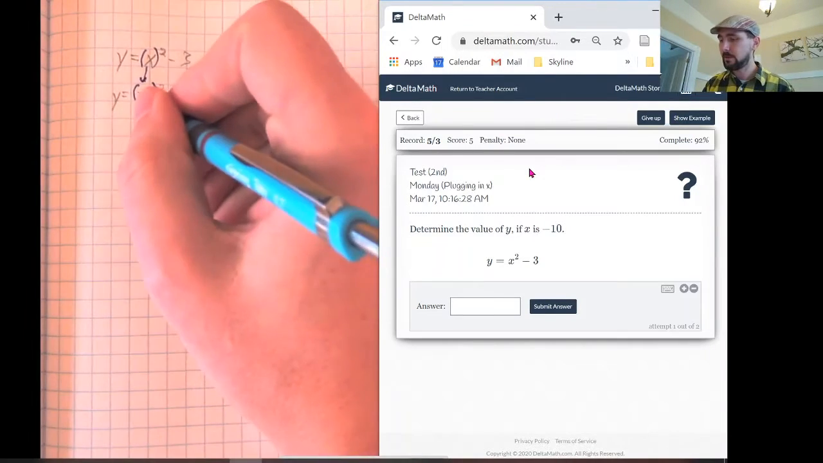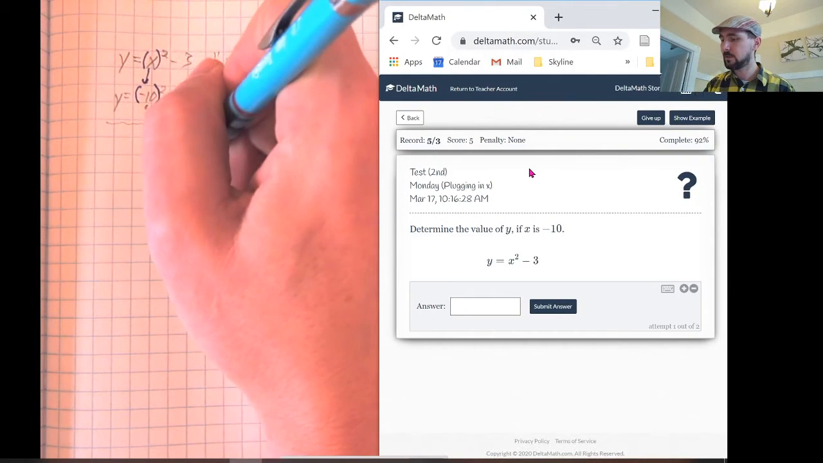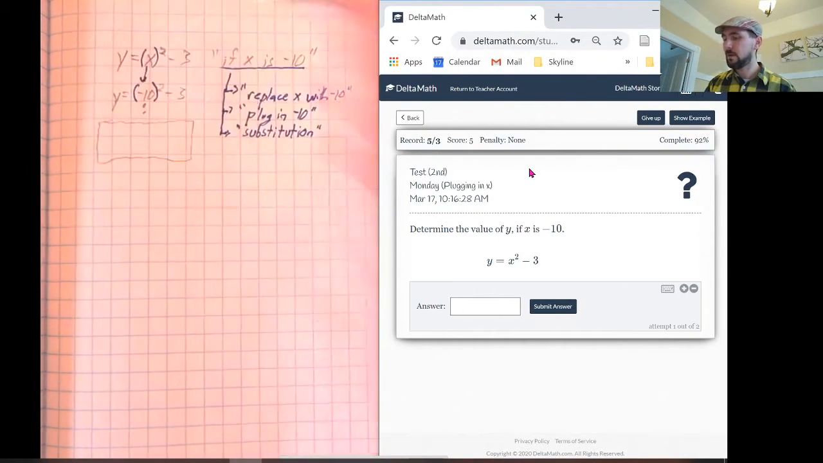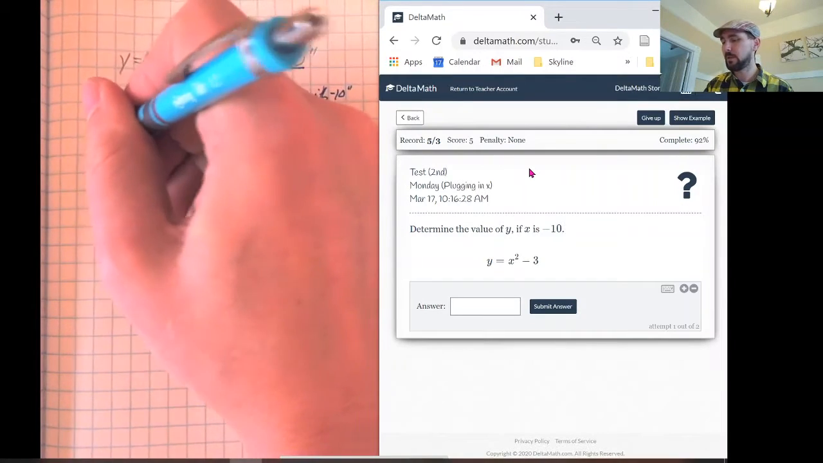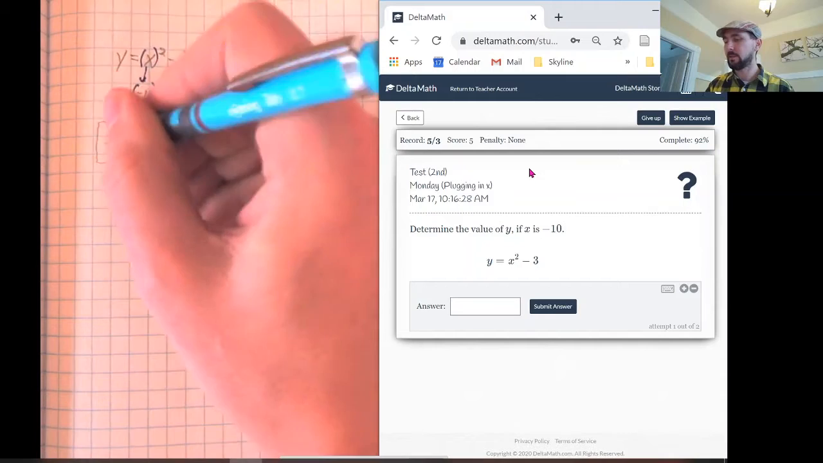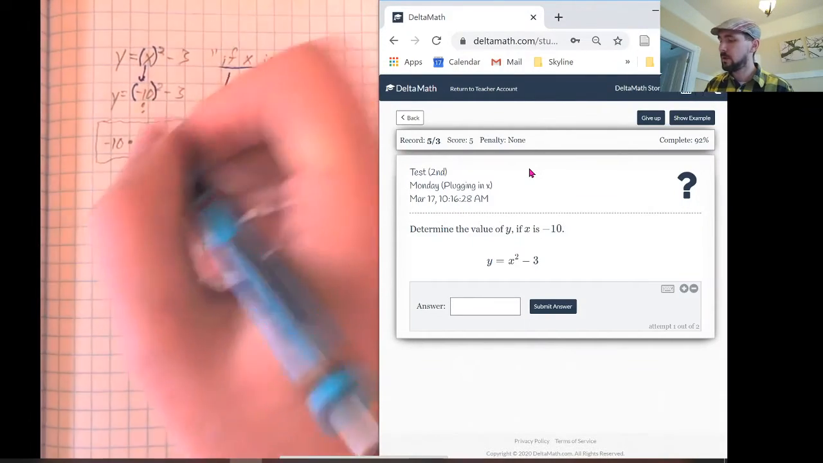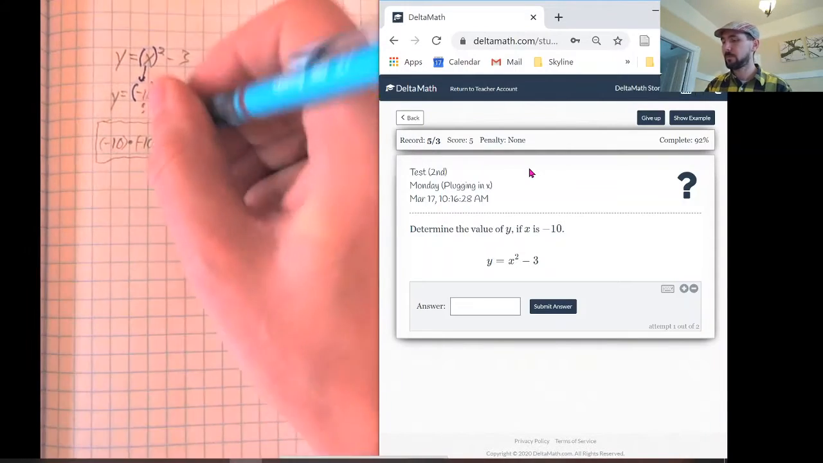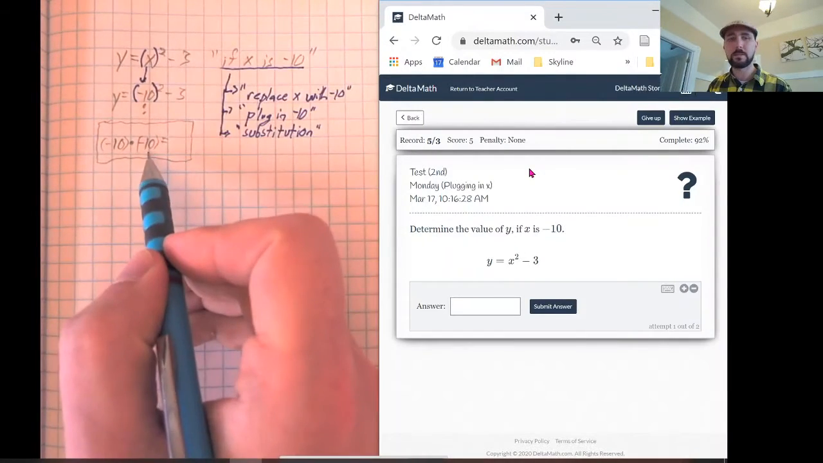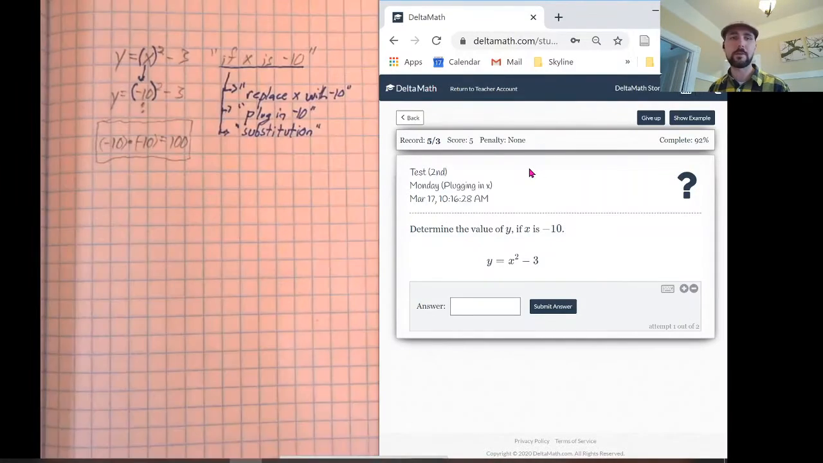We haven't really talked about squaring in detail for a little bit, so let's talk about that. If I square something, that means I am multiplying it by itself. So this is negative 10, which means I'm multiplying negative 10 by itself. There's a negative 10 here, there's a negative 10 here, and negative 10 times negative 10 is positive 100.